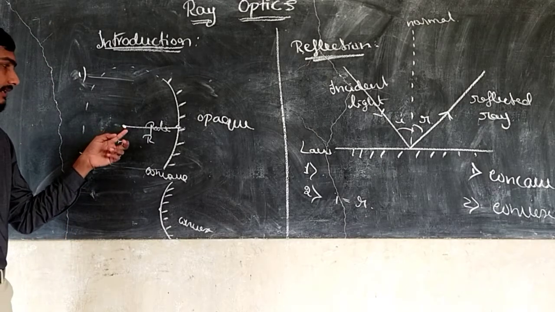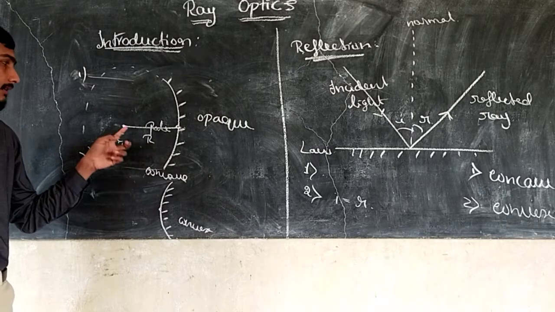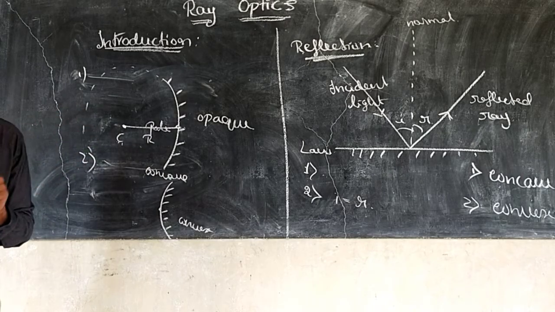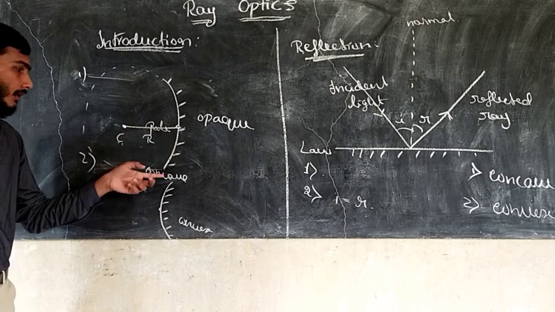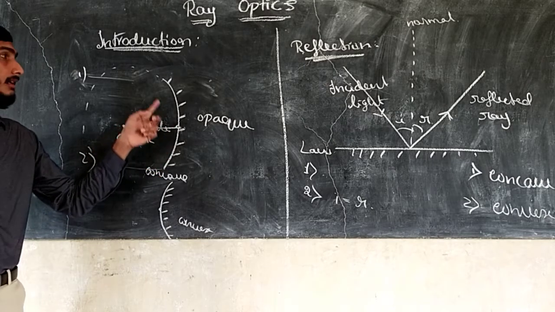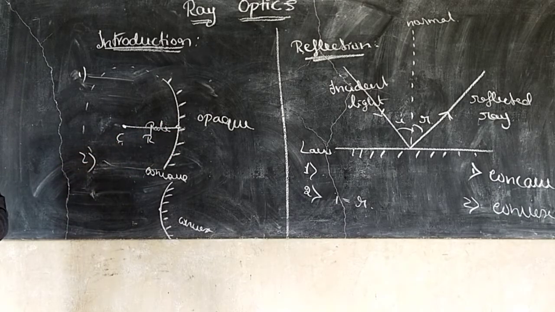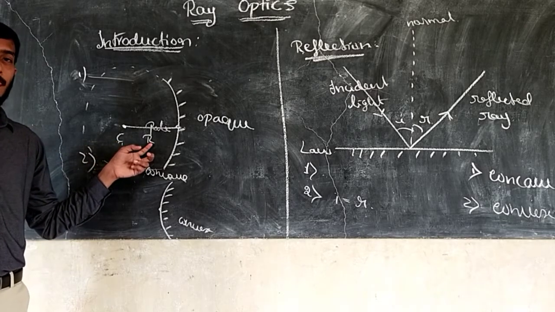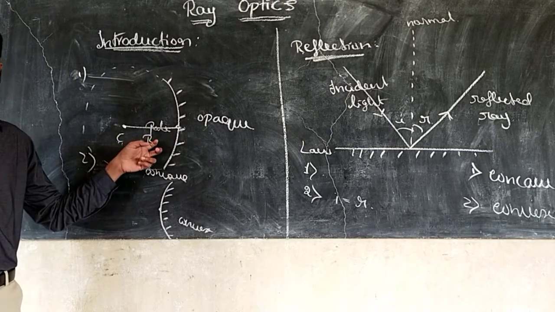That is the distance, that is the radius. You know that, right? So these are the three terms related to spherical mirrors. One is the pole, the center of the given spherical mirror. The center of curvature is the center of the given sphere. The radius of curvature is the distance between the center of curvature and the pole.